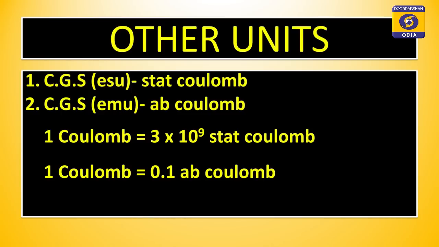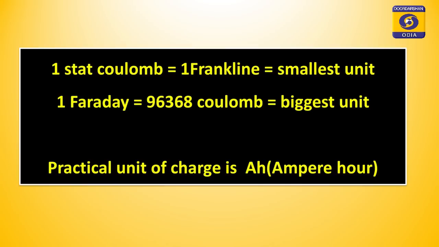Their values are: 1 coulomb is 3 into 10 to the power 9 stat coulomb, whereas 1 coulomb is 0.1 abcoulomb. 1 stat coulomb is also known as 1 Franklin, which is the smallest unit of charge, whereas 1 Faraday, 96368 coulomb, that is the charge on 1 mole of electrons, is the biggest unit of charge. But practically in our daily life, we measure charge in ampere hour.